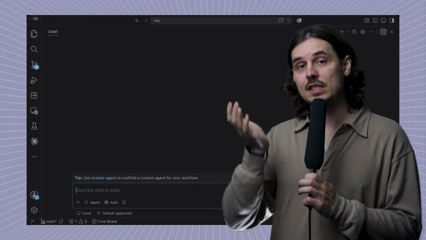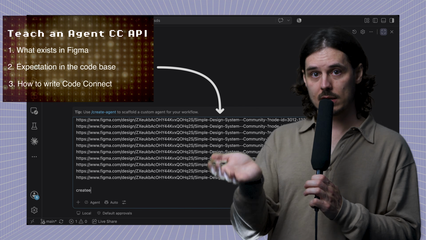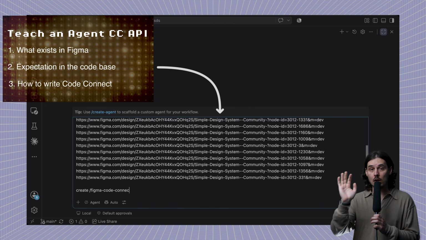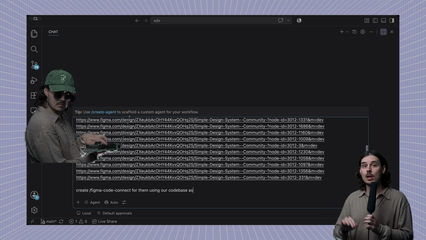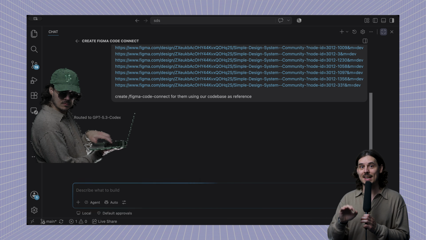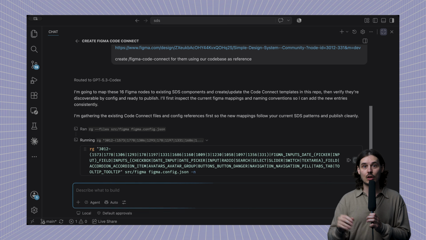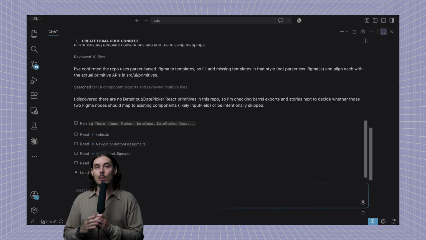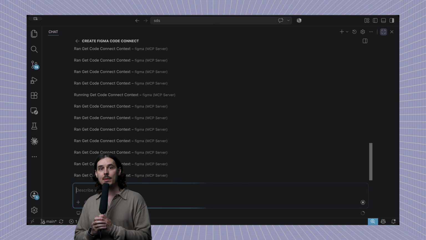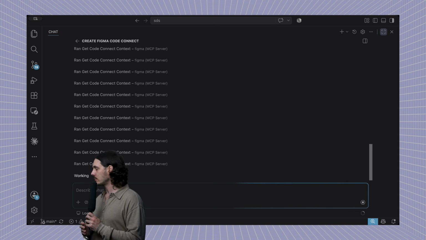Here's a list of a ton of components that we want to have documented in our system. We're going to just provide all these URLs to an agent and say, create Code Connect for them using the code that's in our code base as a reference point, and it's going to go do its thing. It's just going to take a few minutes now, and we'll end up having most of our library documented with Code Connect by the end of it.